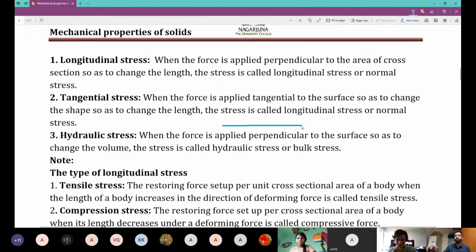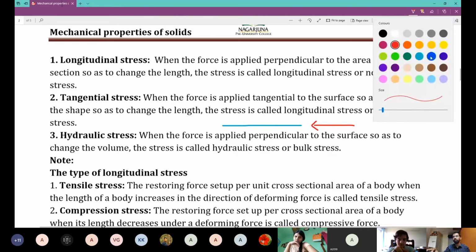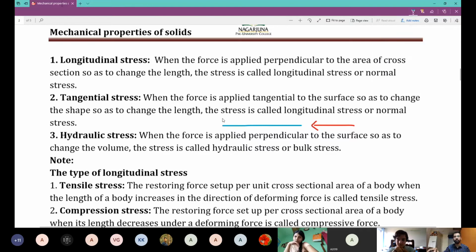If I apply a force, I'll write the force in red. If I apply a force that is perpendicular to the area of cross section, sir, I do not see any area. I will show you the area. The area is somewhat like this. Let's say this is the wire. Oh God, this is very bad. I don't know how to draw lines. How did I pass PUC? Okay, this is the area. Great. Now, this area, if I apply a force that is perpendicular to area, it is the deforming force.